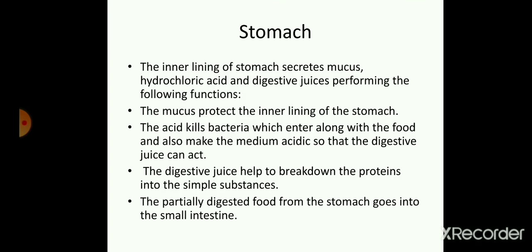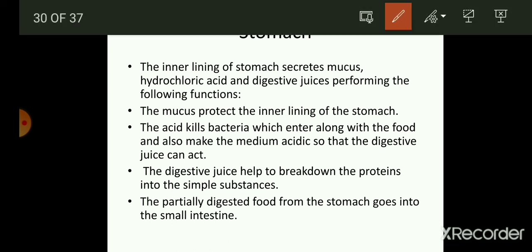The inner lining of the stomach secretes mucus, hydrochloric acid, and digestive juices, performing the following functions. So what does the stomach do? It secretes mucus and hydrochloric acid. You can also write it as HCl in short form. Here H is for hydro and Cl for chloric, so hydrochloric acid. The digestive juices perform the following functions.